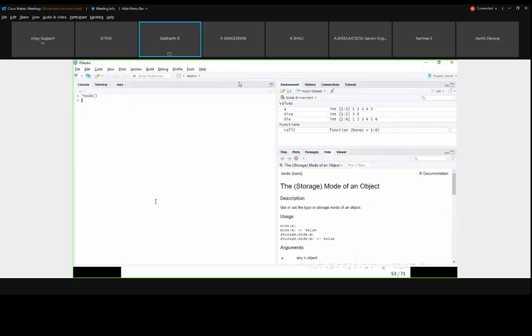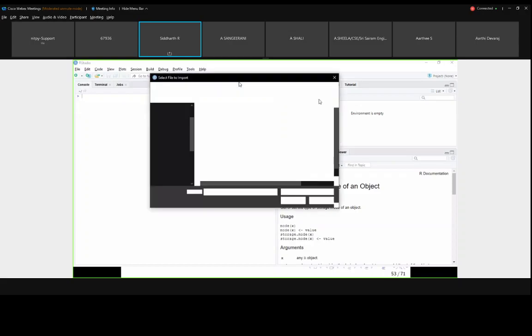So before that I will clear all this. Here the environment also I will clear. Here there is an option called Import Dataset. I hope everyone can see, right? Import Dataset, above the Global Environment. If you click that, it will ask from Text, from Excel, from SPSS, from SAS, from Stata, from everything. We are choosing From Text.